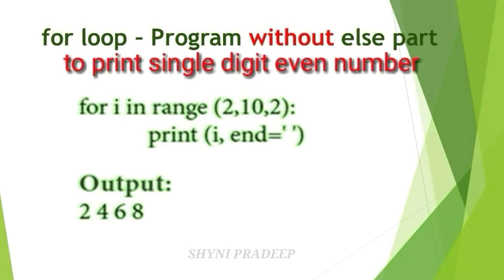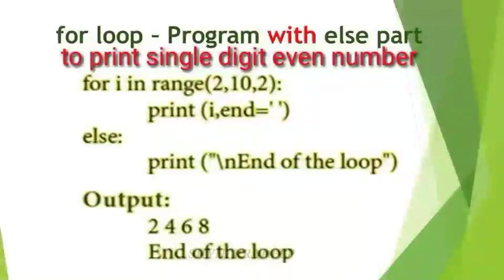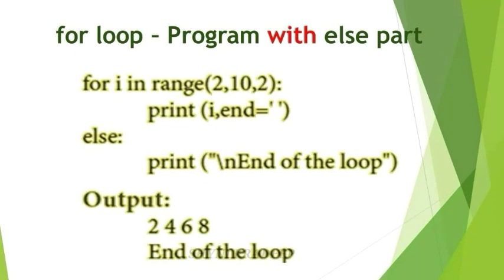Now let us see this same program with the else part. If the else part is given in this program, you have to execute that else part when the condition becomes false. If i becomes 10, this condition becomes false, so now we are going to execute the else part. What is the else part? print("\n"). \n means new line, next line. In the new line write end of the loop. So this is the way of writing a for loop.